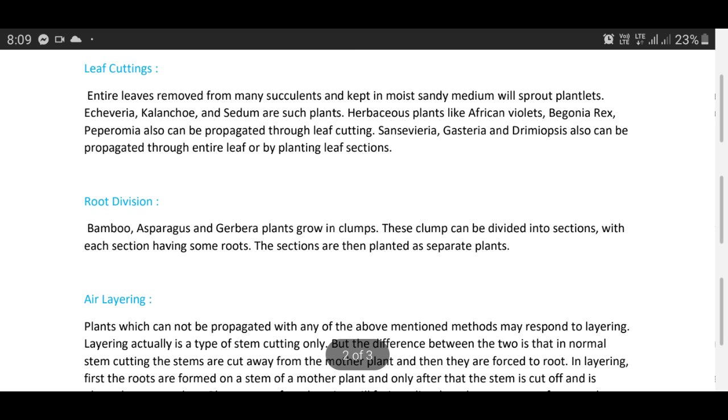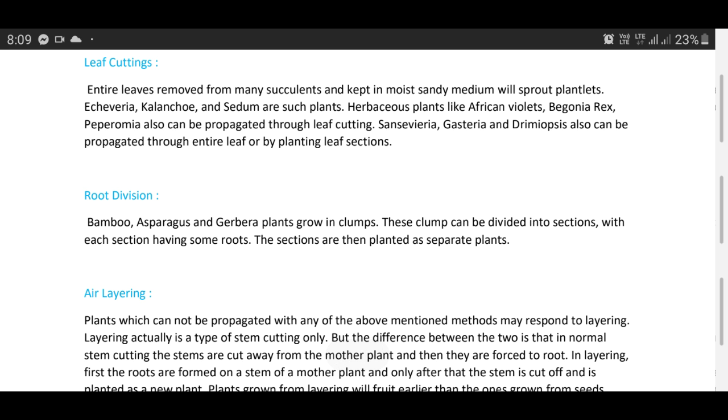Root divisions. Bamboo, asparagus, and gerbera plants grow in clumps. Hence, these clumps can be divided into different sections, with each section having some roots. The sections are then planted as separate plants.